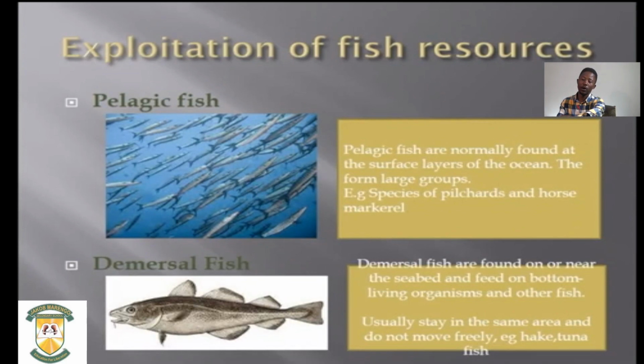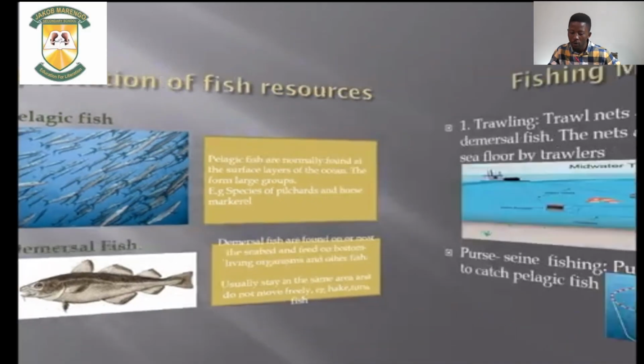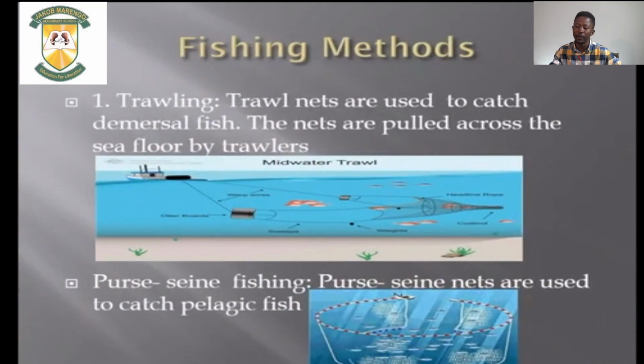Exploitation of fish resources. We have two types of fish resources, which are the pelagic fish, which are found in the middle section of the ocean, and then we have the demersal fish, which are usually found on the seabed and feed on bottom-living organisms. You should be able to know these two types of fish and the fishing methods involved, which are trolling and piercing fishing methods.